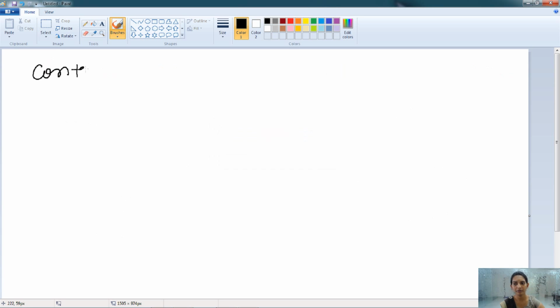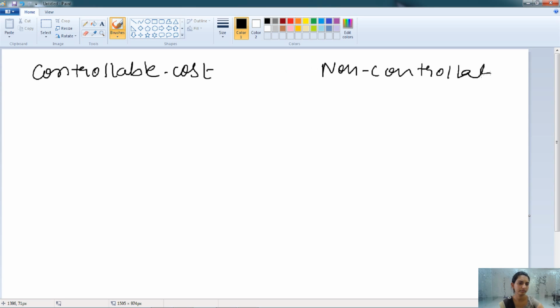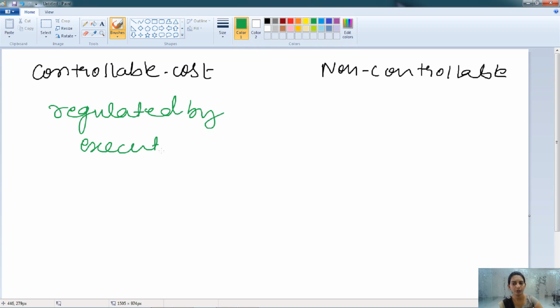Then the other type of cost is the controllable cost and non-controllable cost. There are some of the costs which can be controlled or regulated by the executive. When the cost is controlled or regulated by the executive, then it is known as the controllable cost.